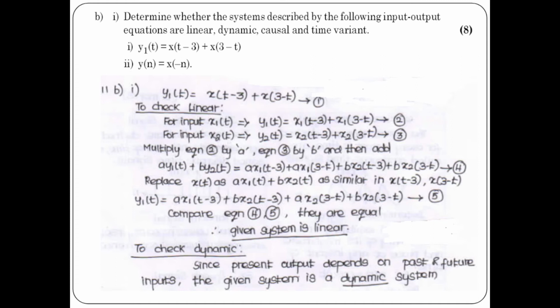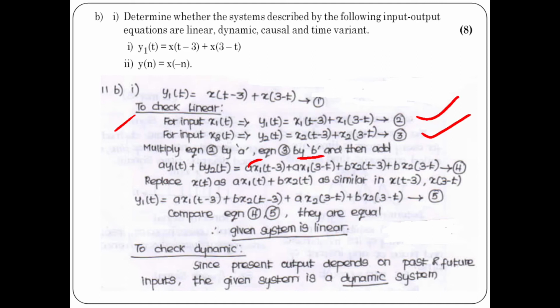Let us see the first equation and check for linearity. For x1 of t you can write the expression as y1 of t equal to x1 of t minus 3 plus x1 of 3 minus 2. For the input x2 of t you can write the expression similarly as equations 2 and 3. Multiply equation 2 by a and equation 3 by b and then add on both sides. You will get the final expression like this.